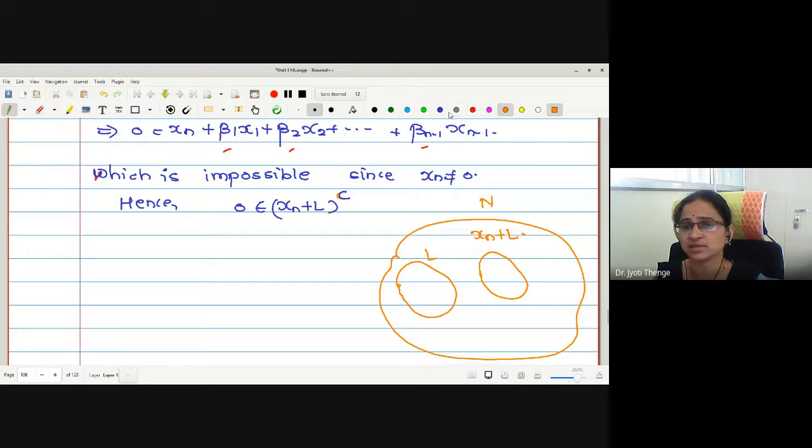Then what is the region outside xn plus L? The complement. This remaining region is xn plus L complement.